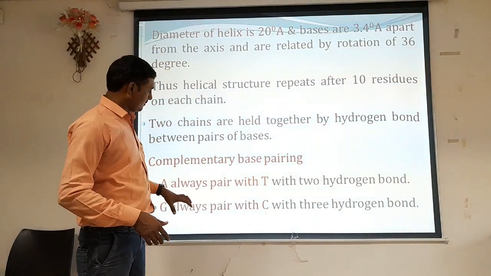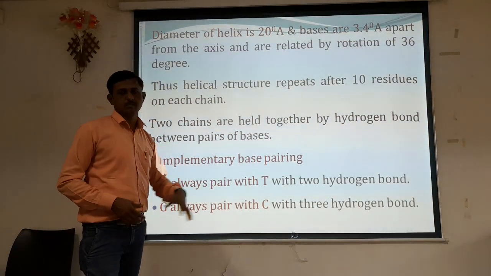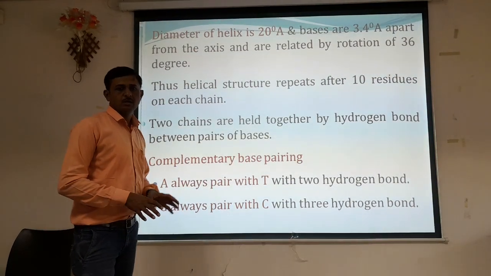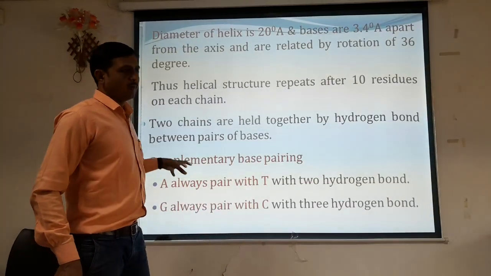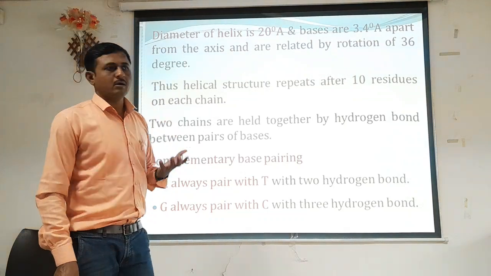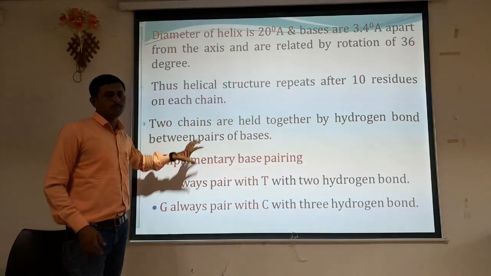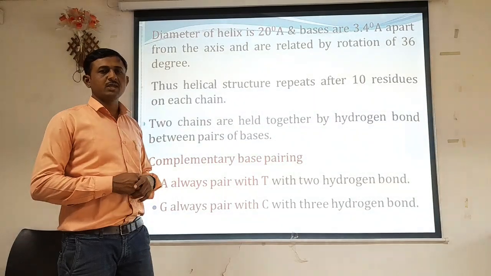In the case of RNA, only thymine is replaced by uracil. All these three nitrogen bases remain constant. So adenine always pairs with thymine. Adenine never pairs with guanine or cytosine. That's why it is called complementary base pairing.